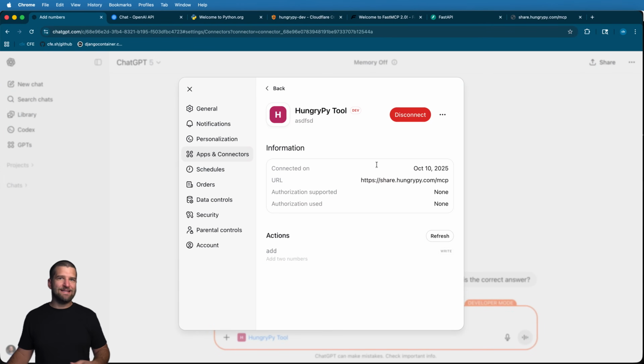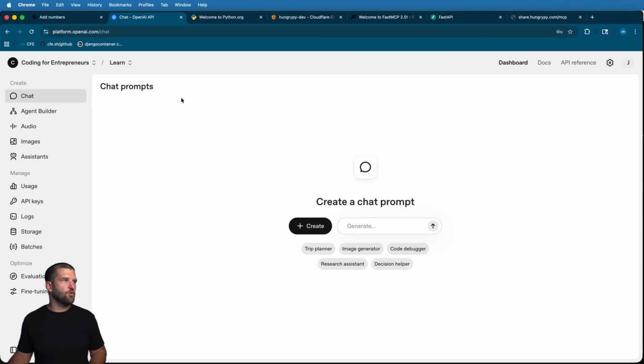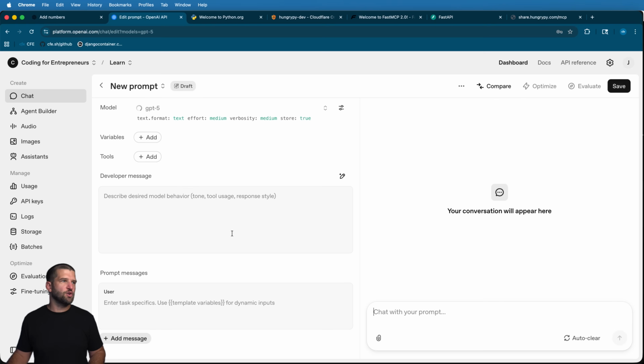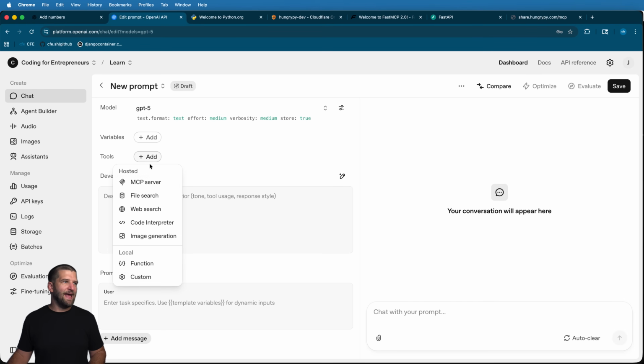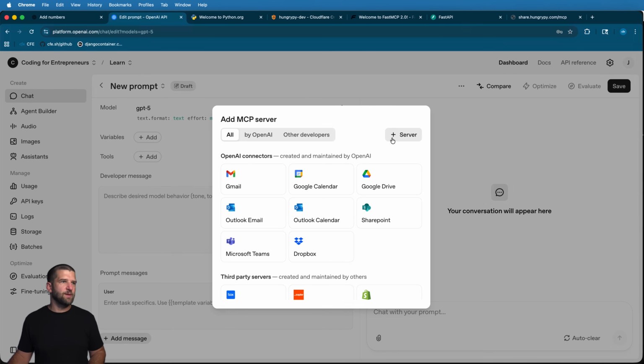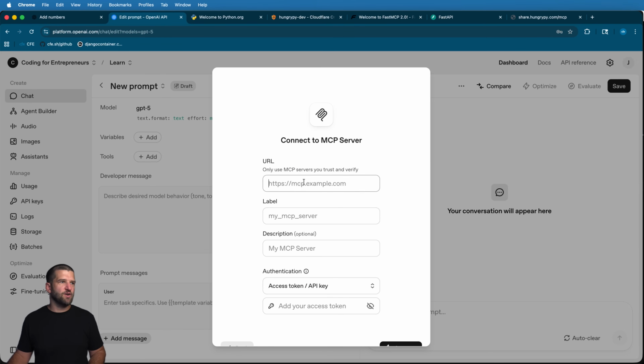Now, of course, ChatGPT is not the only place we can use MCP with OpenAI. So what I want to do is bring my MCP server over into the chat platform. So platform.openai.com. Inside of chat here, we can go ahead and create another new chat, and I can add in my tool here as an MCP server. We'll go ahead and add that server in here, add in the URL. We can give it some sort of label, like let's go ahead and say Hungry Pi MCP server.